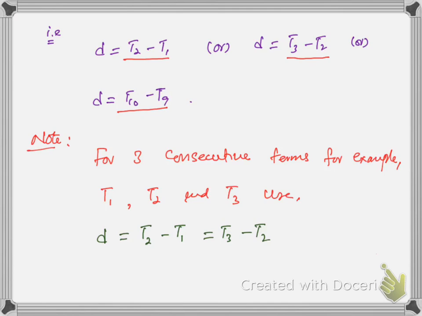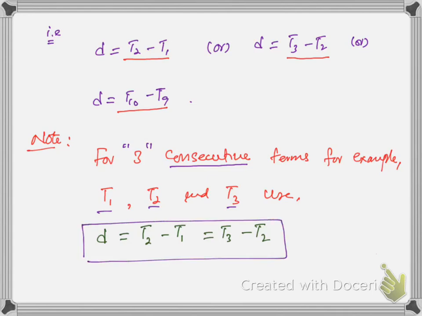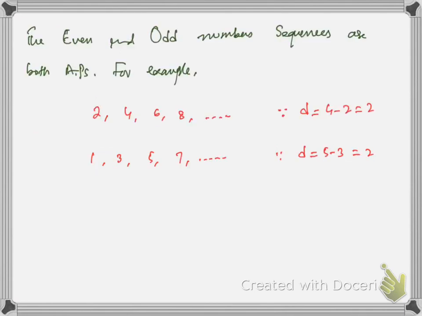What if we have 3 consecutive terms? This is very important, we must have consecutive terms. For 3 consecutive terms, for example T1, T2 and T3, use this formula. This is one of the most important formulas, which is only used when we have 3 consecutive terms.